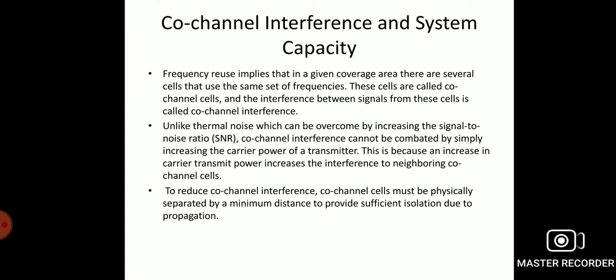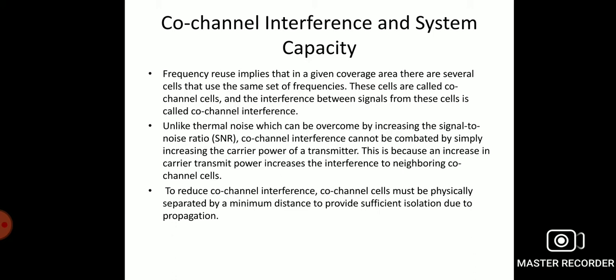When applying the reuse technique in a cellular zone, cells may use the same frequency. For example, if cell 1 in a zone uses frequency F1, cell 5 and cell 6 may also use the same frequency F1. If there is interference between these cells, it is termed co-channel interference, CCI. And what are the solutions to reduce the co-channel interference?